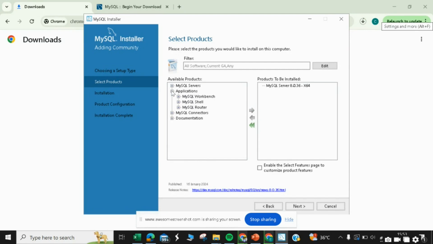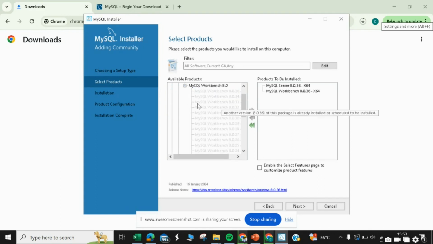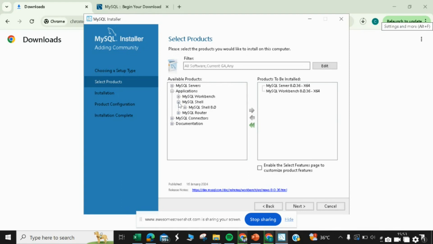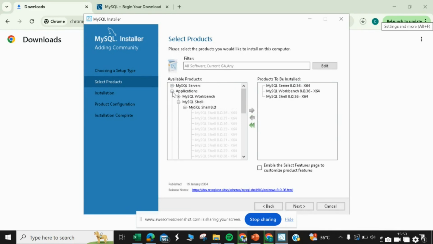Go to applications. Now we want Workbench. So basically Workbench will be the UI through which you will write the queries and interact with the database. So click on this and again the latest one. Drag this one, minimize the workbench, and then install MySQL shell. We require these three products and we can click on next after this. So MySQL server, MySQL workbench, and MySQL shell.